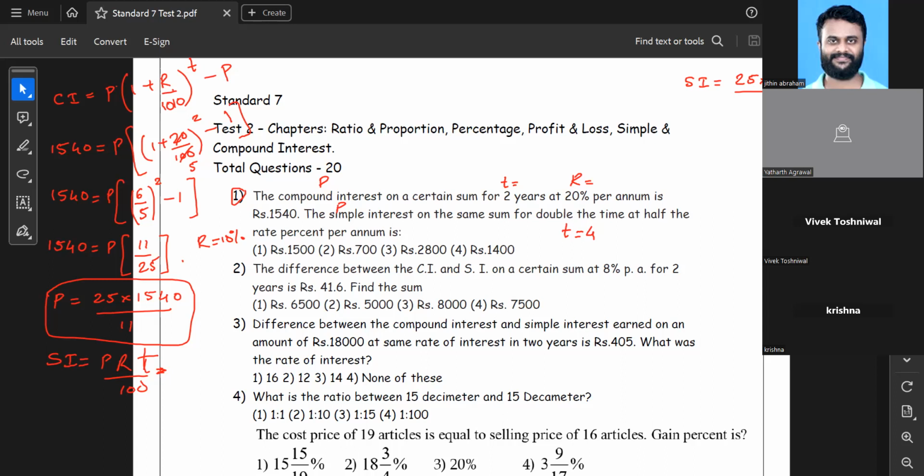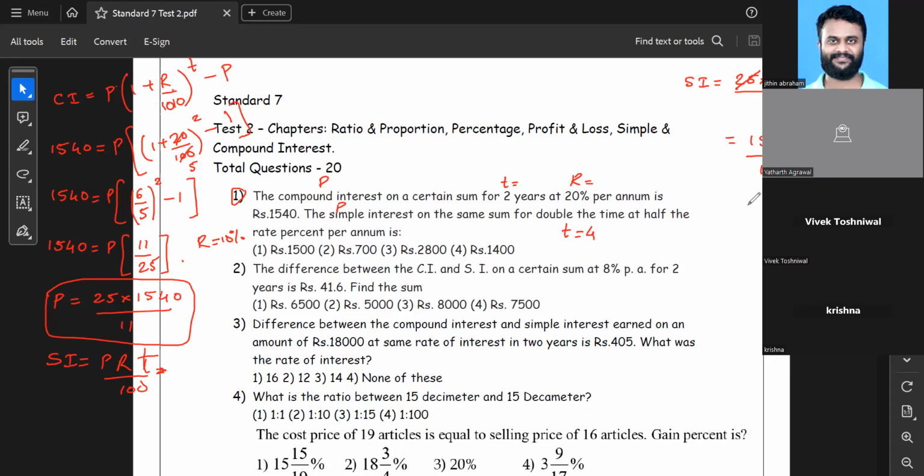So now let's do basic cancellations, dear children. 25 multiplied by 4 is 100, and 100 and 100 get cancelled with each other. And we are left with 154, multiplied by 100, divided by 11. 154 divided by 11 is 14.